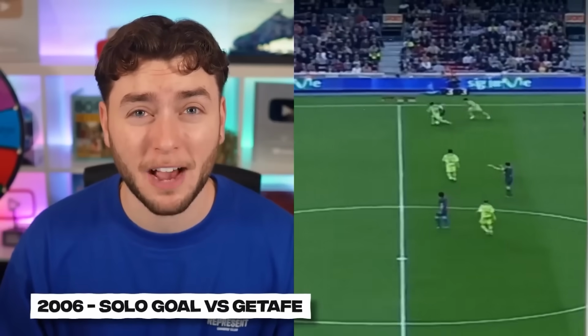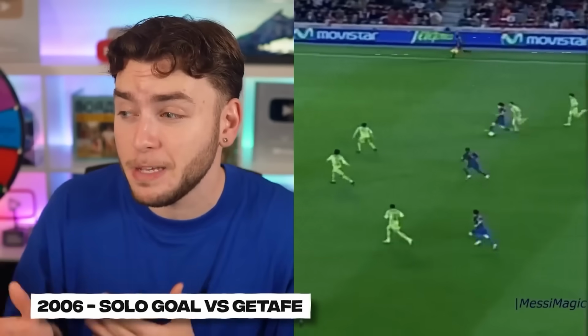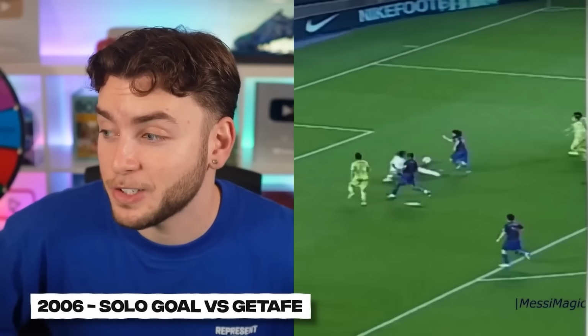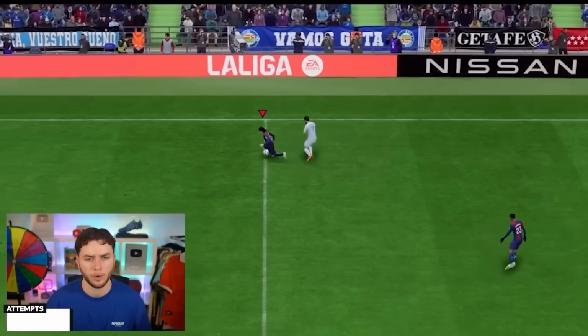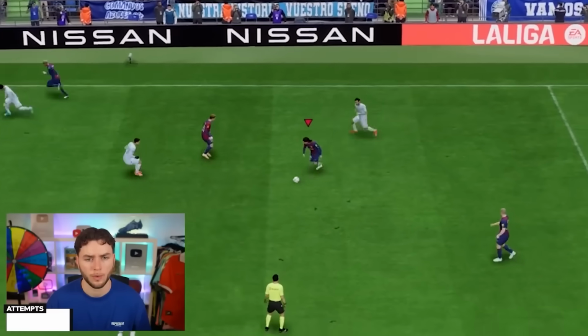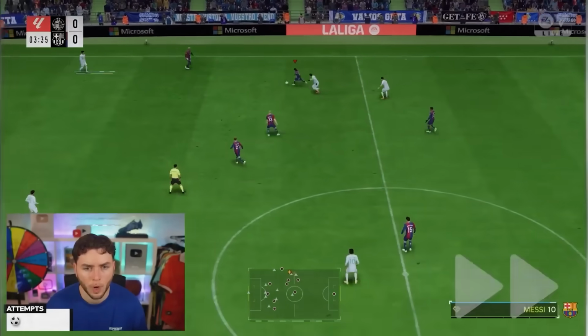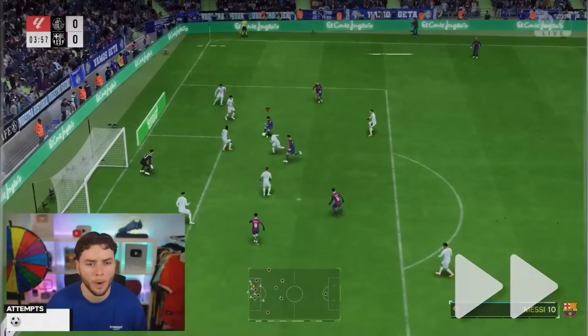The next goal we're going to have to score is this 2006 solo run where Messi basically ran past the whole Getafe team and scored. Yeah, he even ran past the keeper as well. And I was fully focused on recreating this goal, but the first attempt fell flat. Oh boy. On the second try, I got much closer, almost perfect, but I still missed.